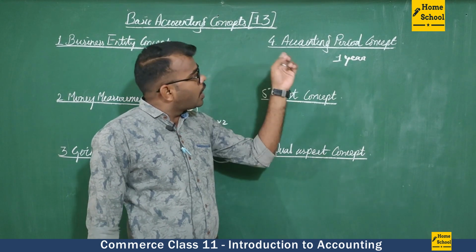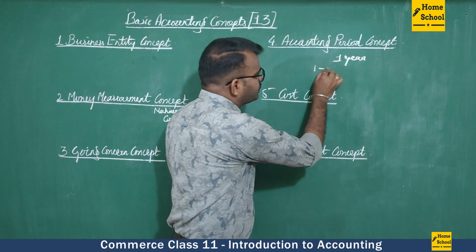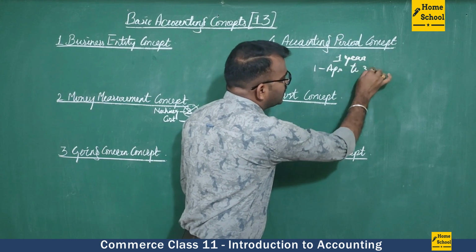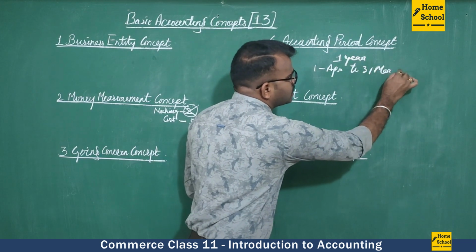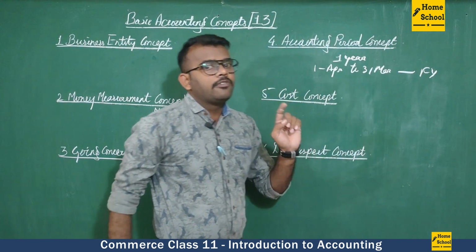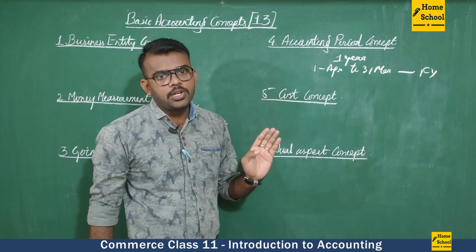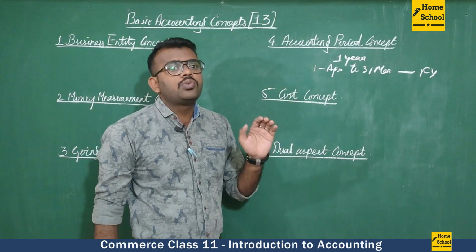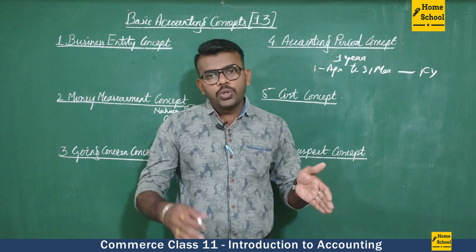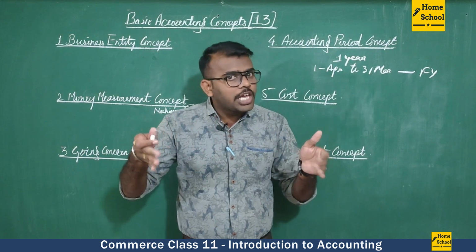So what is the accounting period? 1st of April up to 31st March. This is called a financial year. 1st of April to 31st of March, complete 12 months. So now we are in the 23 financial year, that is 1st of April of 23 to 31st March of 24. This is the one financial year we are in.